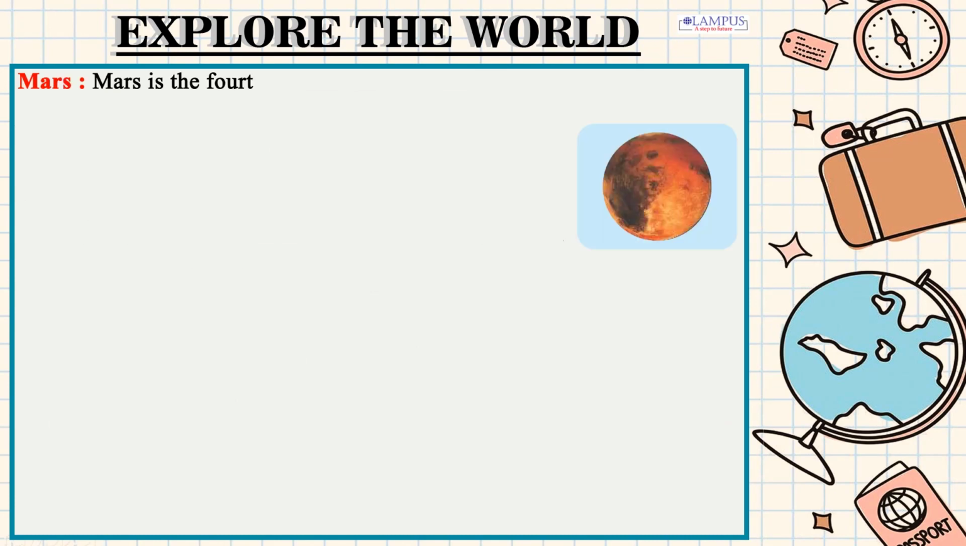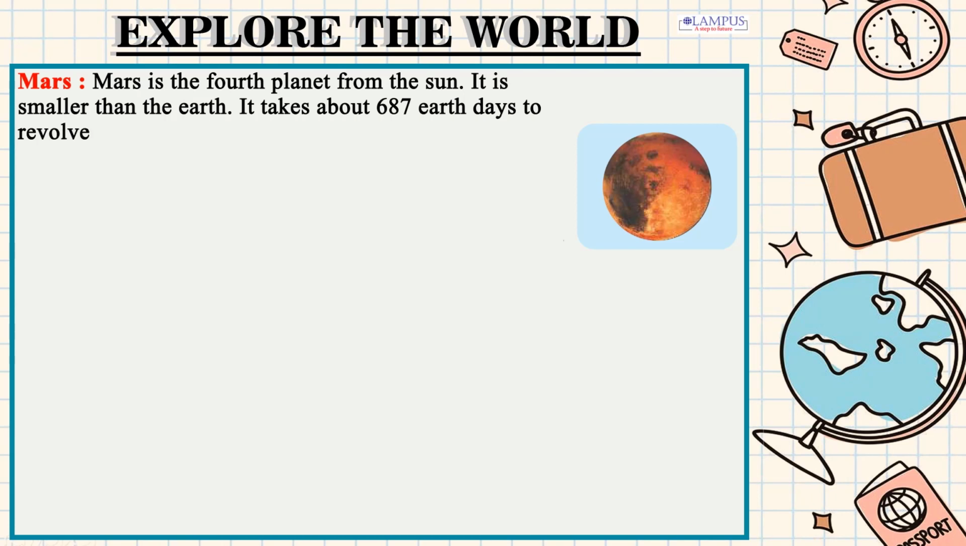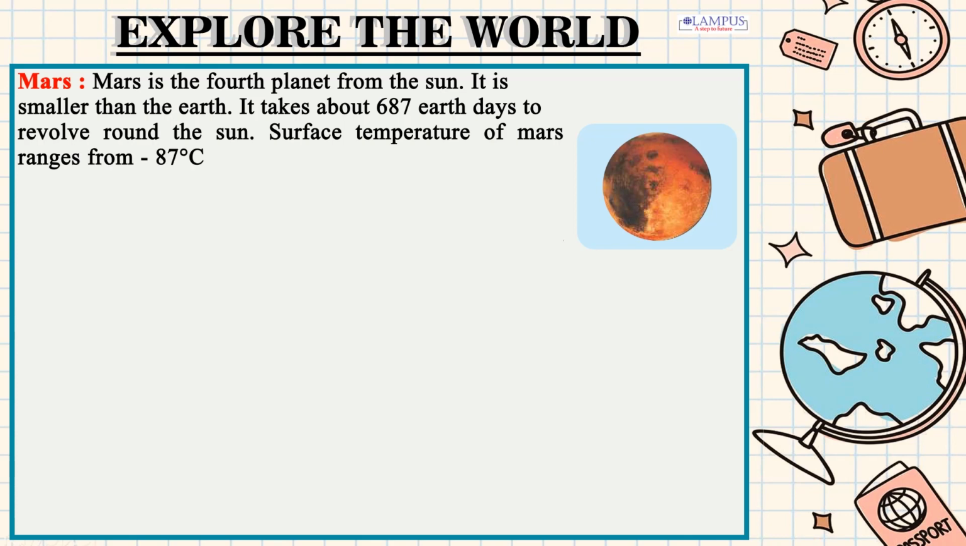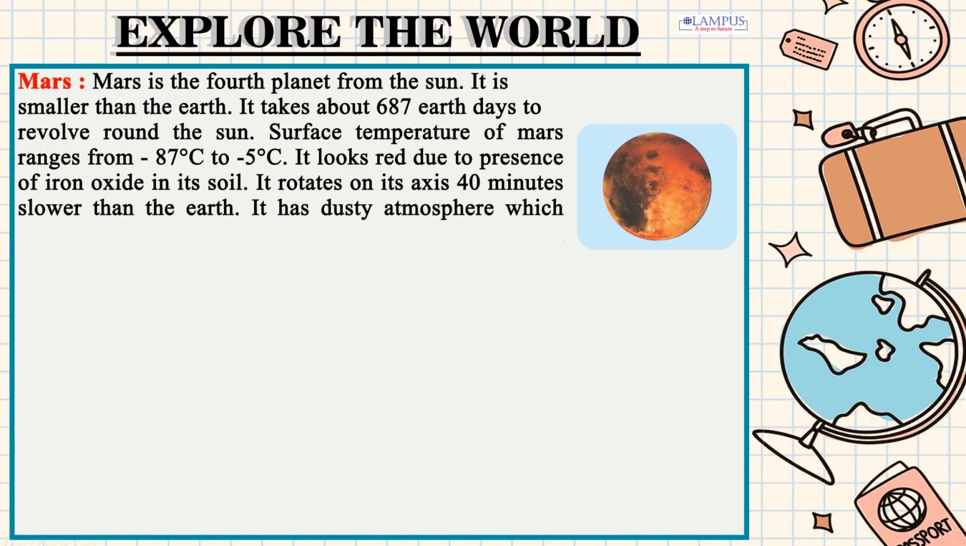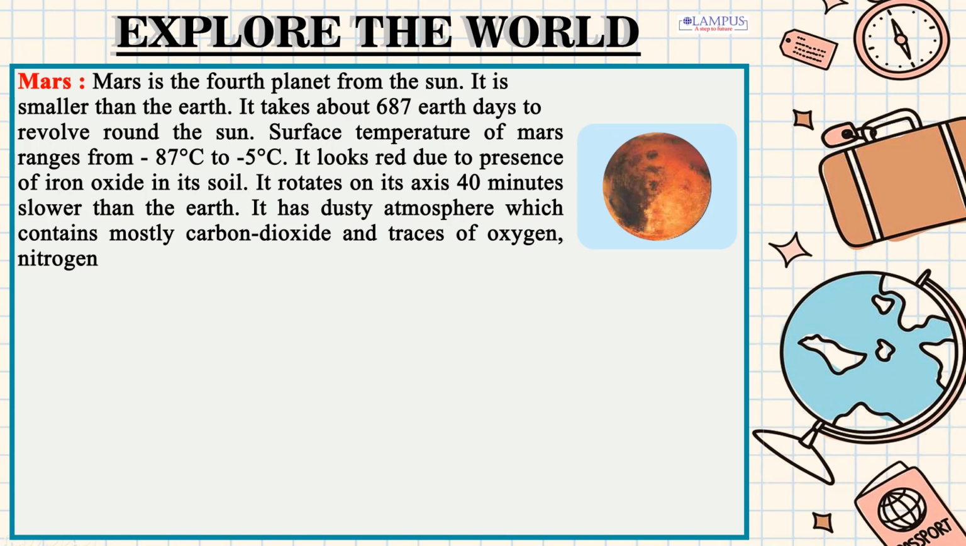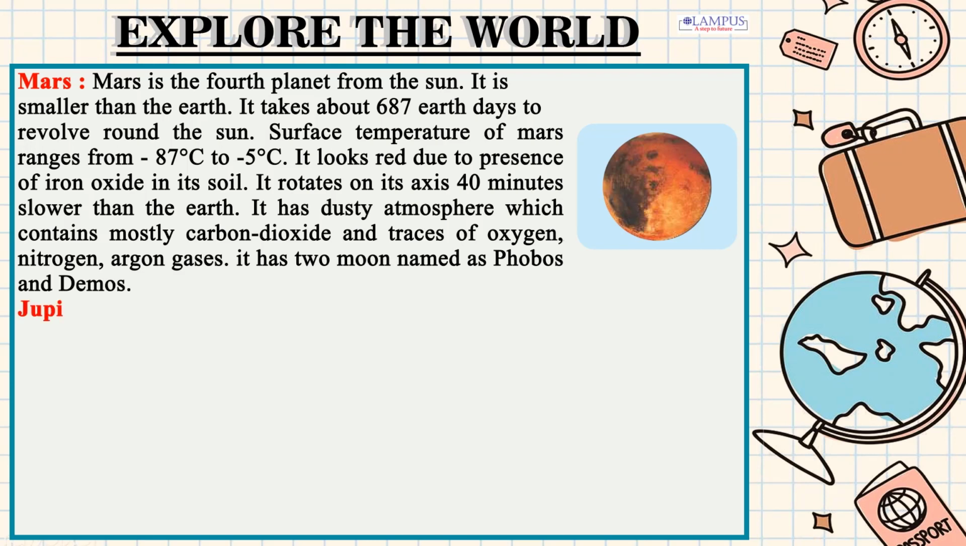Mars. Mars is the fourth planet from the Sun. It is smaller than the Earth. It takes about 687 Earth days to revolve round the Sun. Surface temperature of Mars ranges from 87 degrees Celsius to -5 degrees Celsius. It looks red due to presence of iron oxide in its soil. It rotates on its axis 40 minutes slower than the Earth. It has dusty atmosphere which contains mostly carbon dioxide and traces of oxygen, nitrogen, argon gases. It has two moons named as Phobos and Deimos.